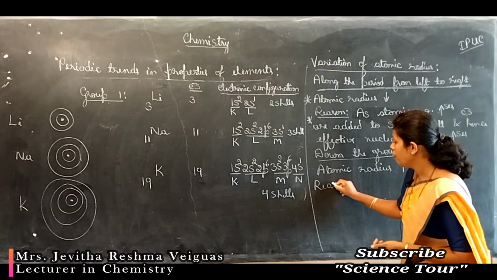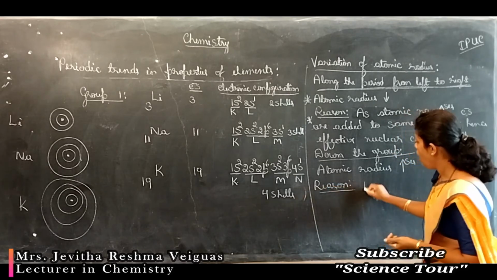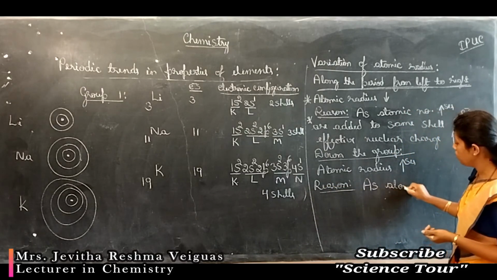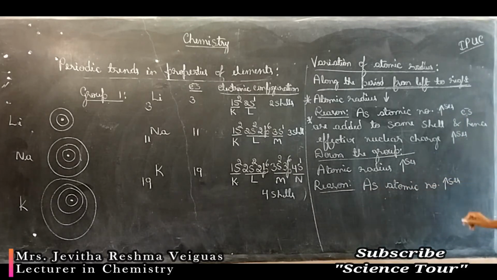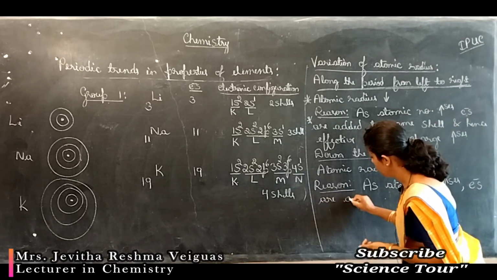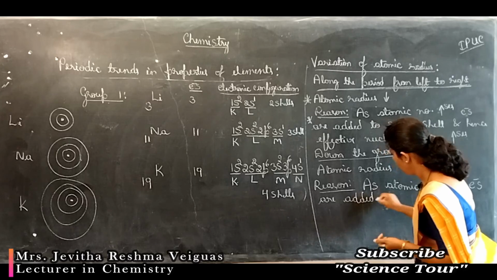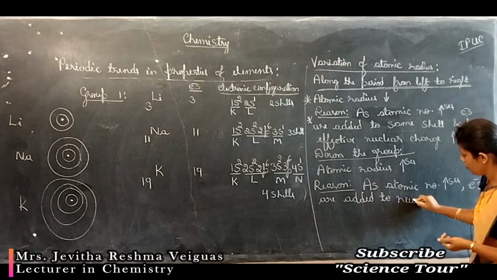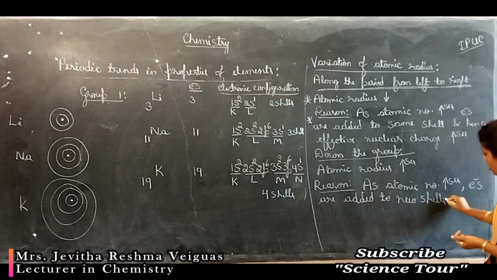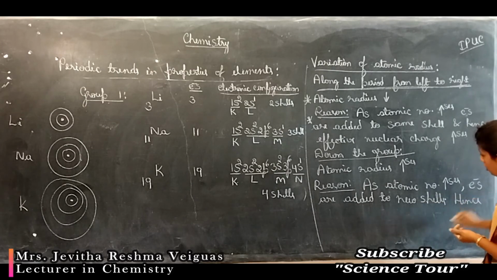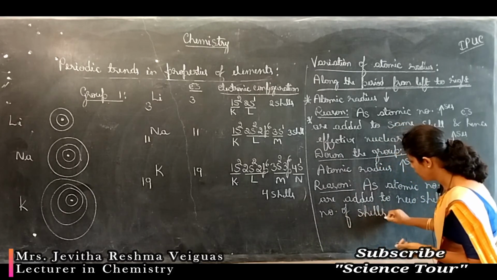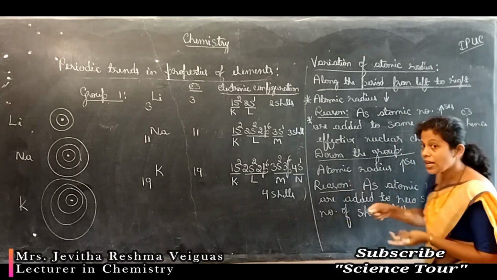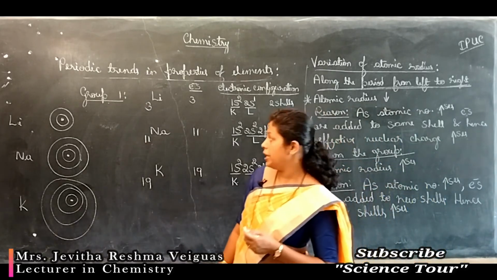The reason for this one is, as atomic number increases, electrons are added to new shells, hence the number of shells increases. As a result, size expands, atomic radius increases.